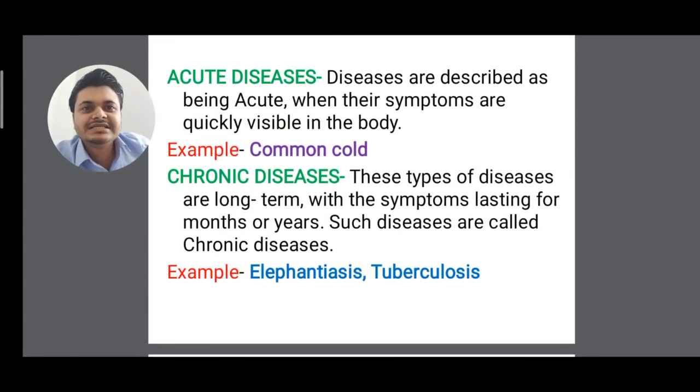Next, acute diseases. What is an acute disease? Those diseases that are described to be acute, that means when the symptoms are quickly visible in the body. If a disease causes quickly visible symptoms on the body, for example the common cold, these are called acute diseases. And chronic diseases are long-term diseases with symptoms lasting for months or years. Such diseases are called chronic diseases. Like tuberculosis and elephantiasis, these are chronic, long-lasting diseases, whereas acute diseases are short-term diseases.